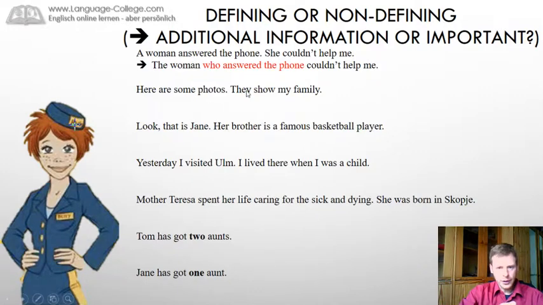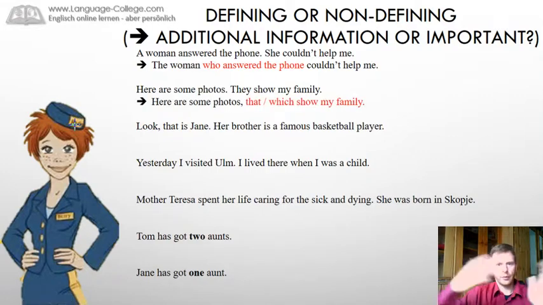Here are some photos. They show my family. Here are some photos that or which show my family. All the photos are here, they show my family, so I don't need to identify it. It is just additional information that they show my family. It's a non-defining relative clause.